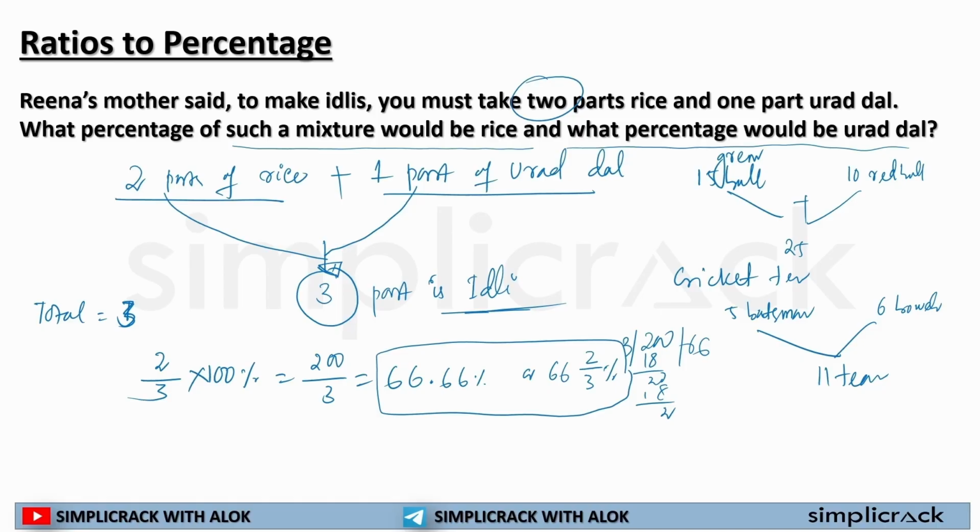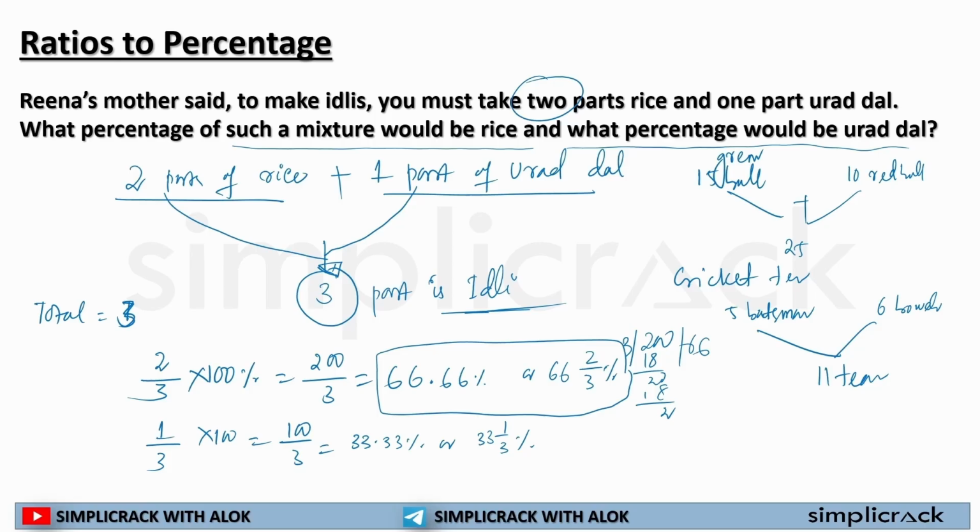Now let's find out the percentage of urad dal. Very simple, sir. My total is 3. How many parts of urad dal was mixed? It is 1 by 3. So if I find out the number, it will be 100 by 3, and 100 by 3 is known as 33.33% or 33 1 by 3%. We have already solved this particular number, that's why I'm not solving it again.